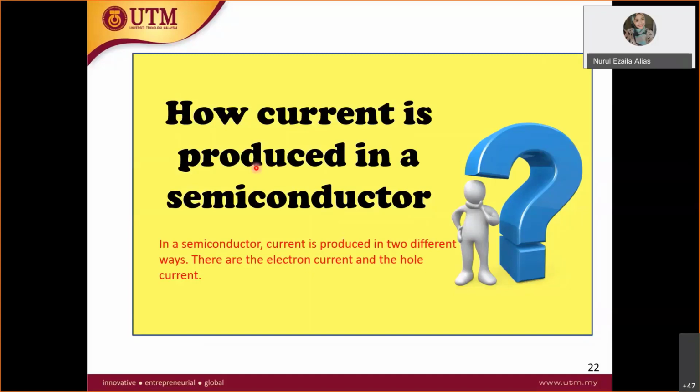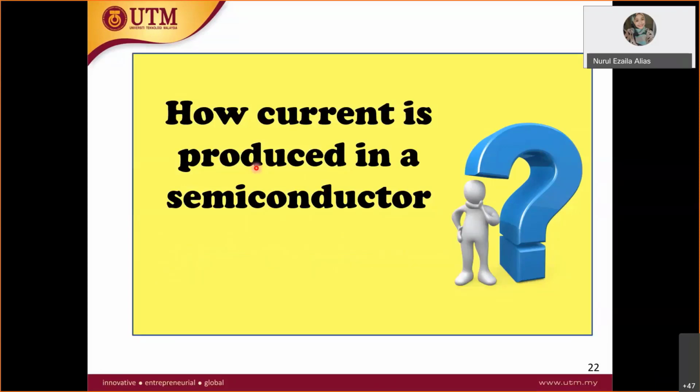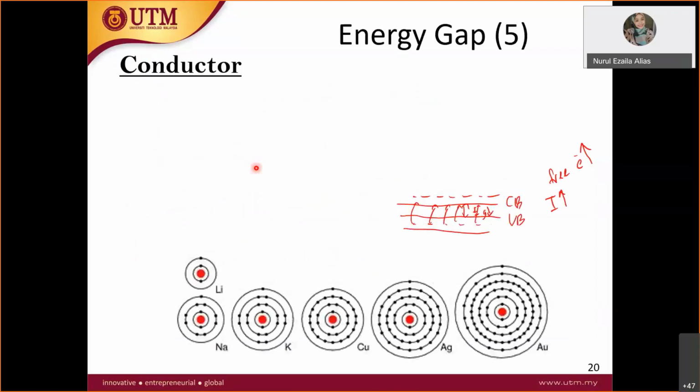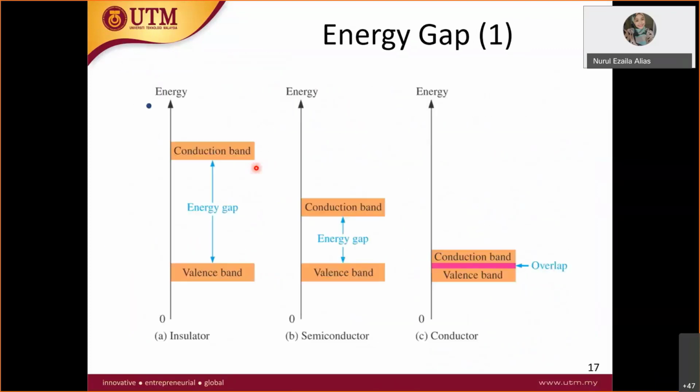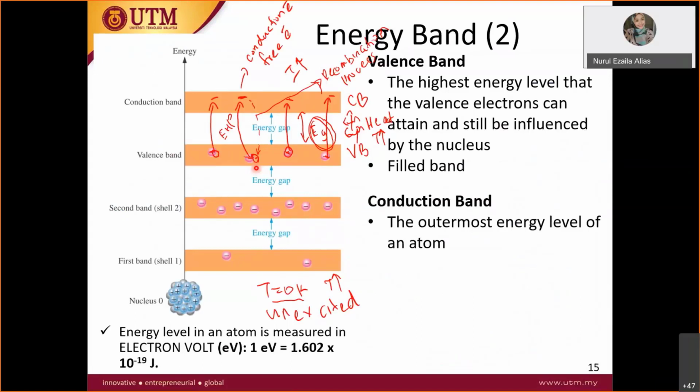So in semiconductor, current is produced in 2 different ways: there are electron current and hole current. I need to explain this, although it is quite advanced, but it's okay, for your knowledge. Like I said just now, this valence electron gets energy from the heat.